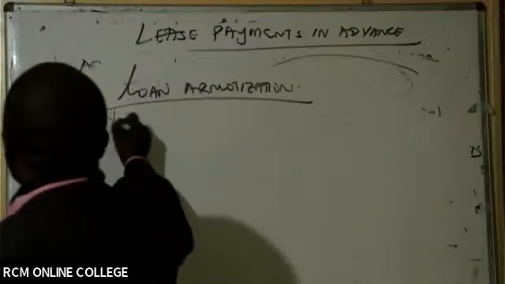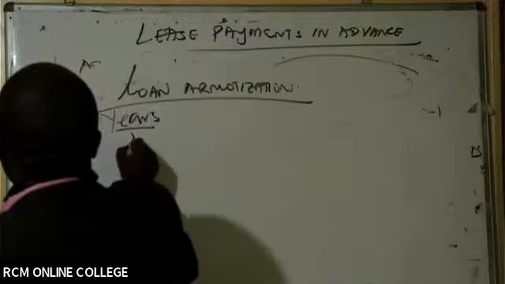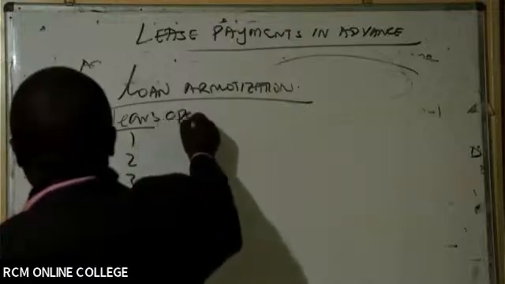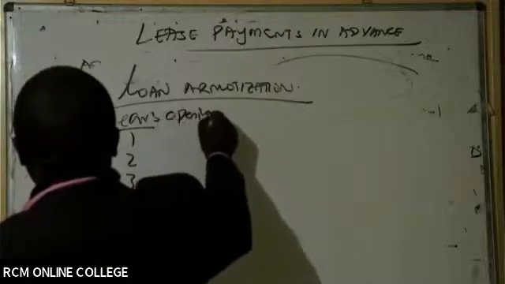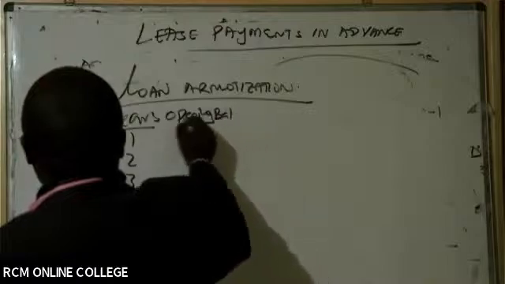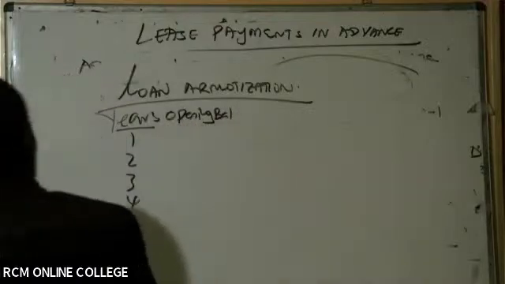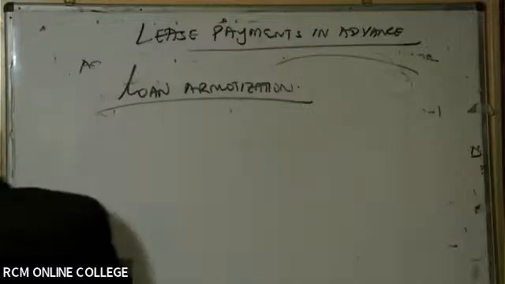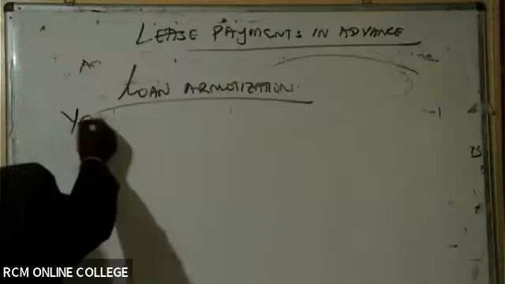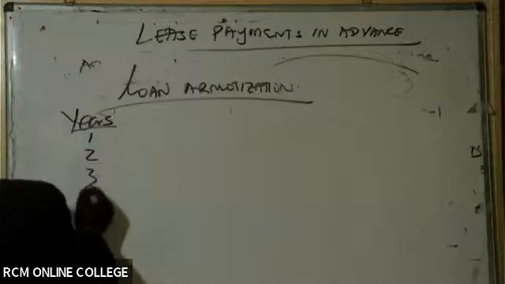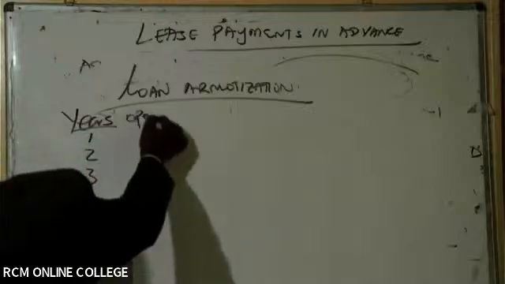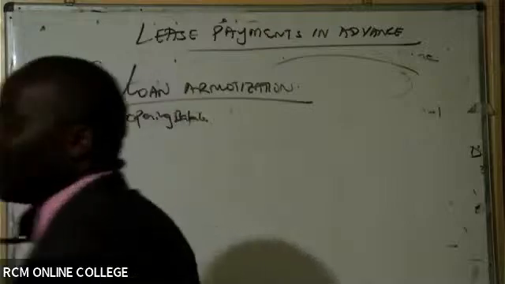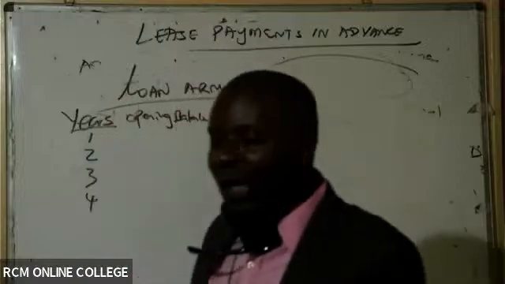So this is what we shall do. We have our years 1, 2, 3, 4. Of course, you're going to have opening balance. So we have our opening balance. Remember here, we start straight away with this opening balance and then we pay.